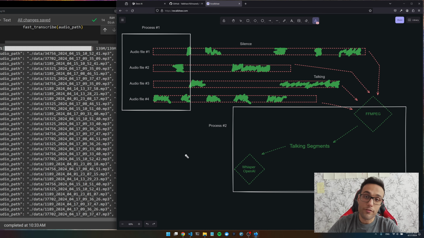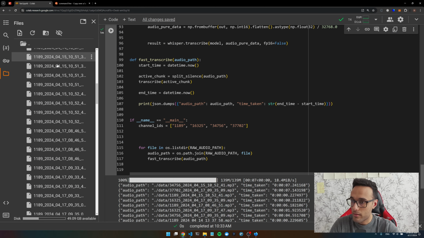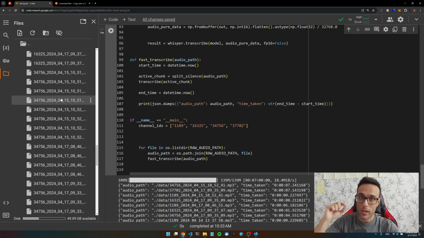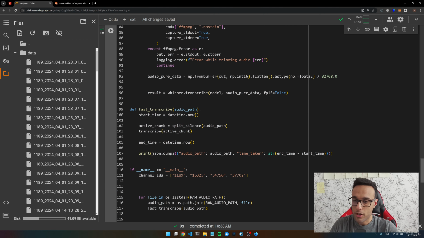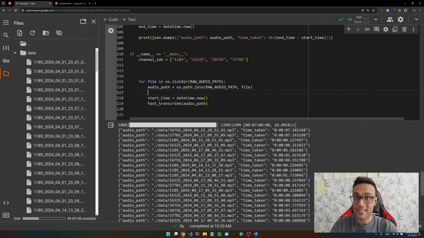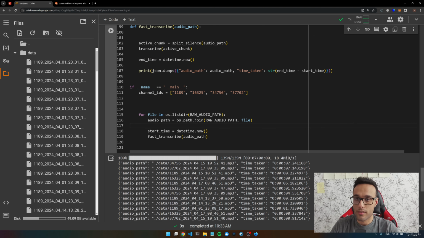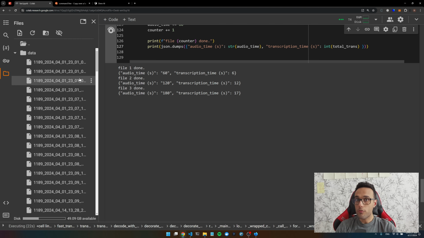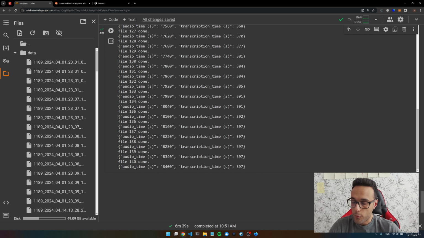Let's add even more files. I've uploaded about 140 audio files, each one a 1-minute audio file. I'm going to change our log so that we can see the sum of all transcription times at once. Let's see how fast it can transcribe all these 140 audio files, which is 140 minutes, around 2 to 2.5 hours.